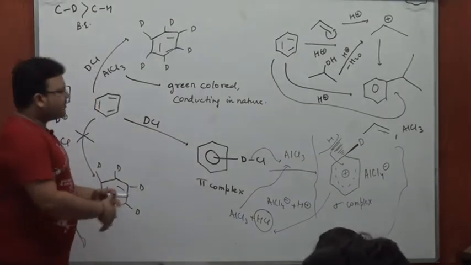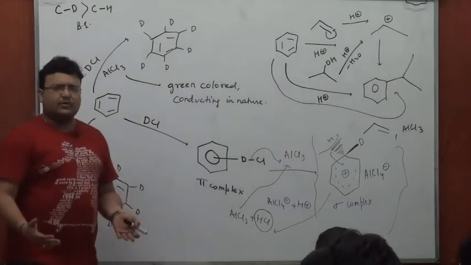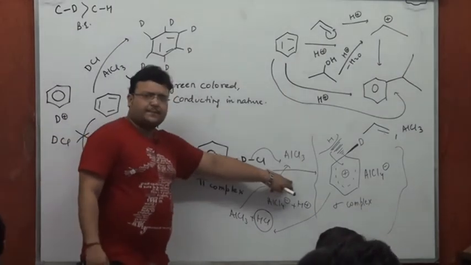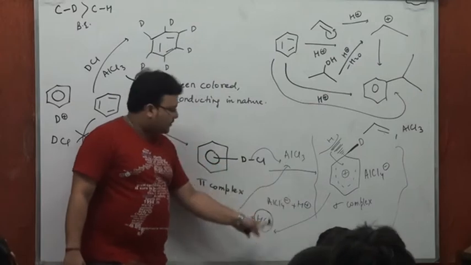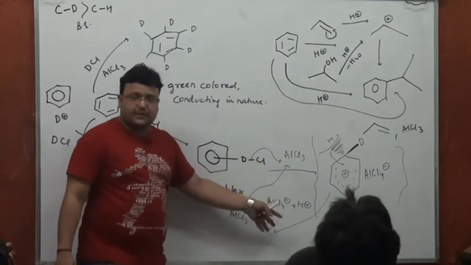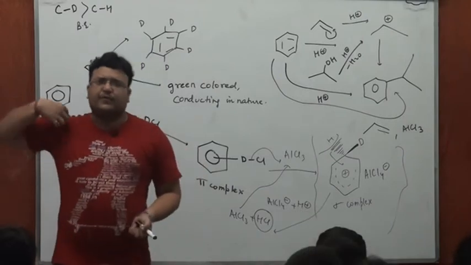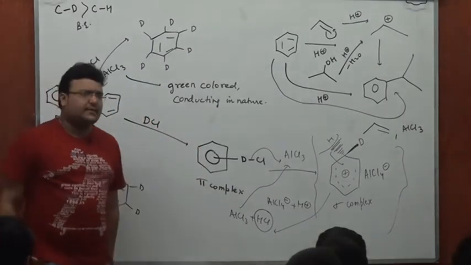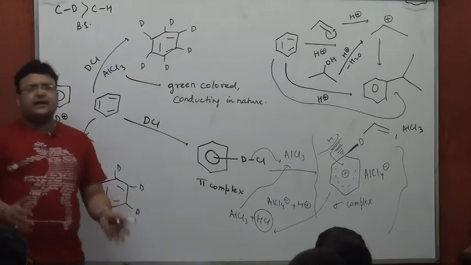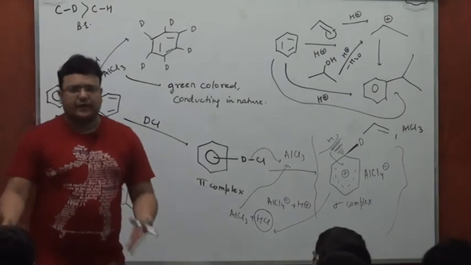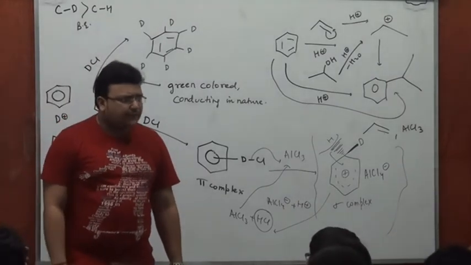Now again, it's still going to ask for the same energy profile, because this will be the slow step this time, and this loss of H plus is going to be the fast step. It's going to call for the same energy profile, which is going to be the general energy profile for most of the aromatic reactions. It might get a little remodeled in case of individual reactions. Fair enough?